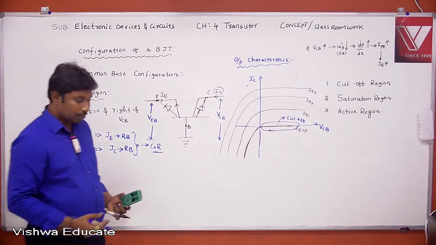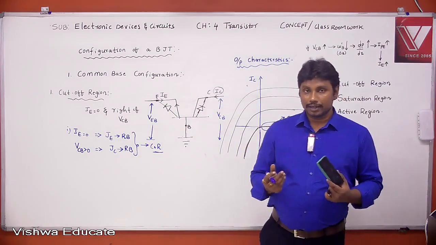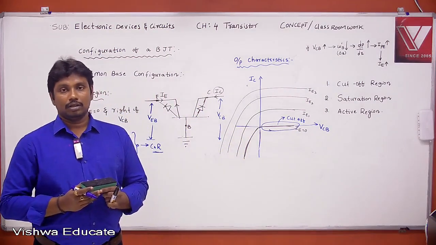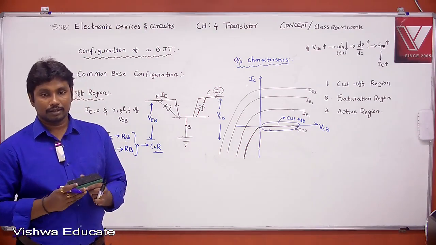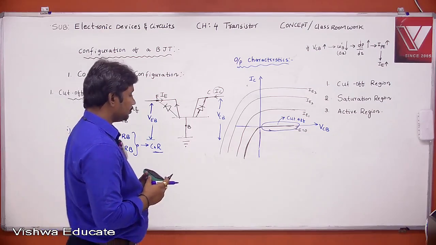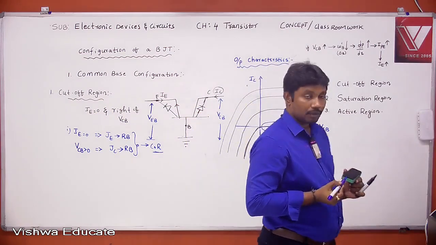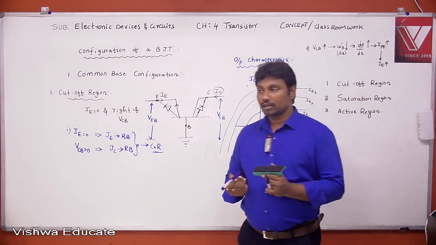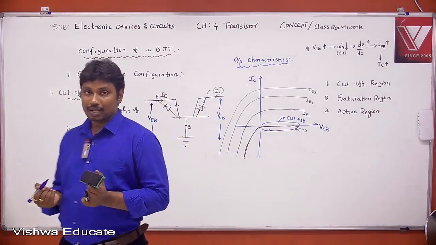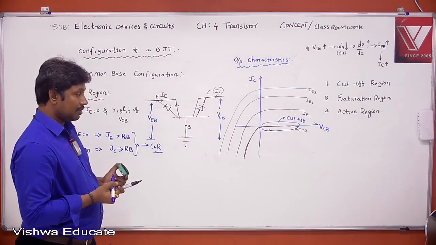Write down up to this. Based on output characteristics, the BJT operates in three regions. The first one is the cutoff region, the second one is the saturation region, and the third one is the active region.